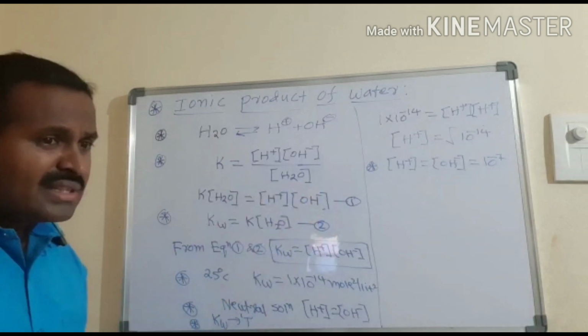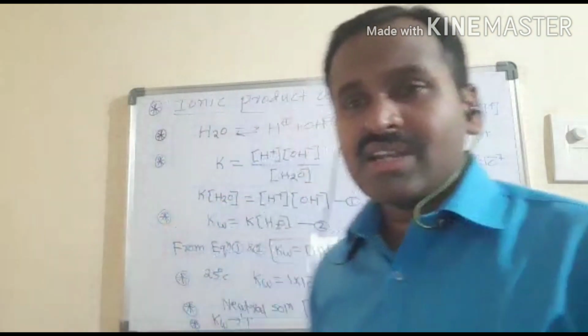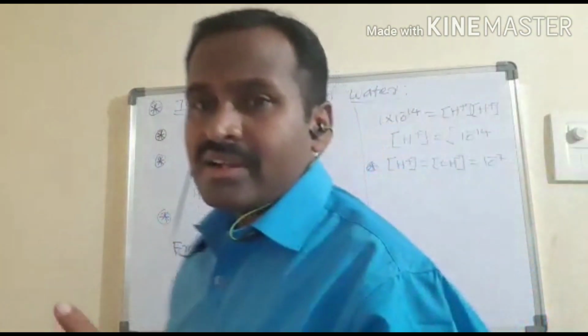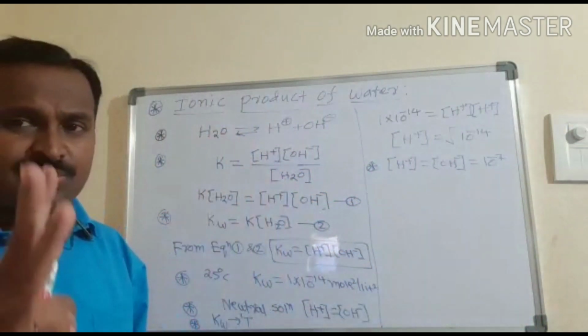Based on the amounts of H+ ion concentration and OH- ion concentration, we can classify solutions into mainly three types.